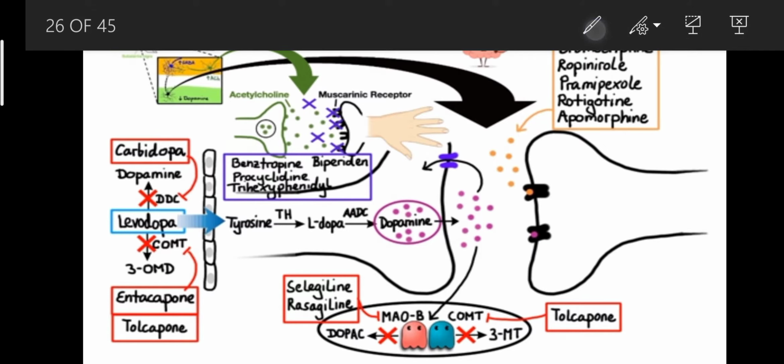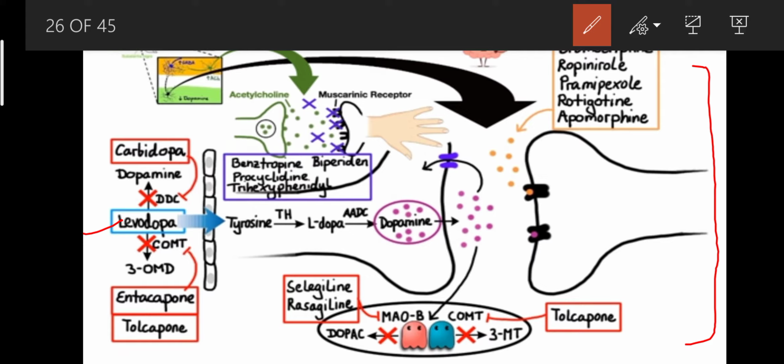Here you can see the whole summary that I already told you. In this we see one by one. Firstly, you can see the levodopa molecule. It can pass through the blood brain barrier, and if tyrosine comes, it is converted into L-dopa by the TH enzyme. Levodopa is converted into dopamine by the AADC enzyme or DDC enzyme.